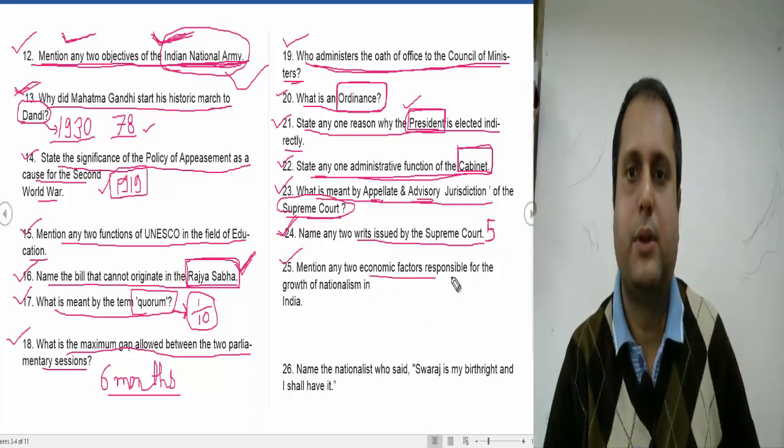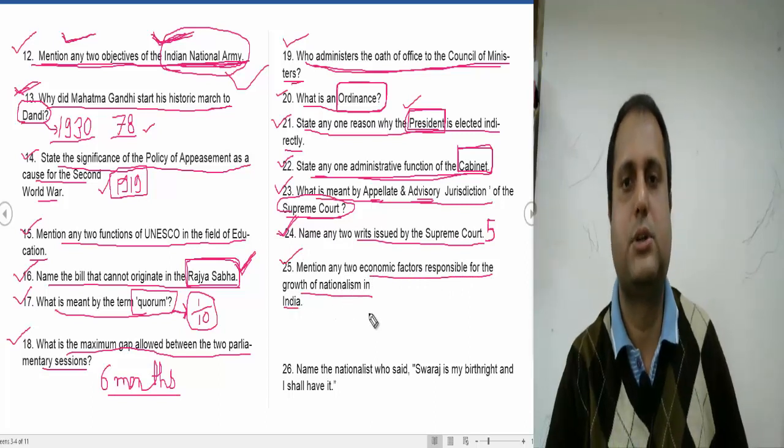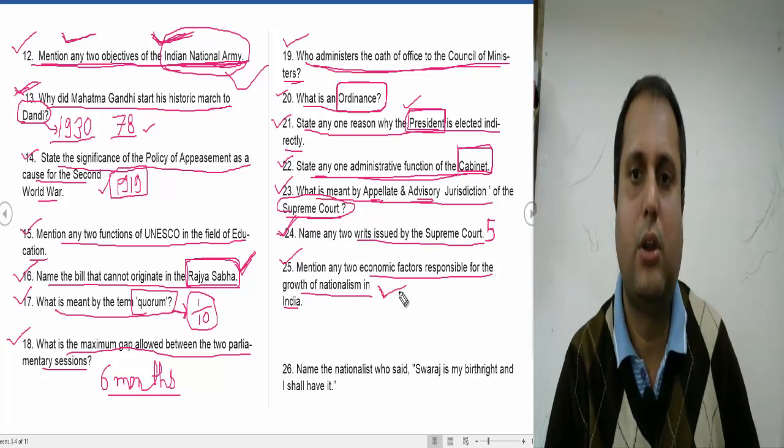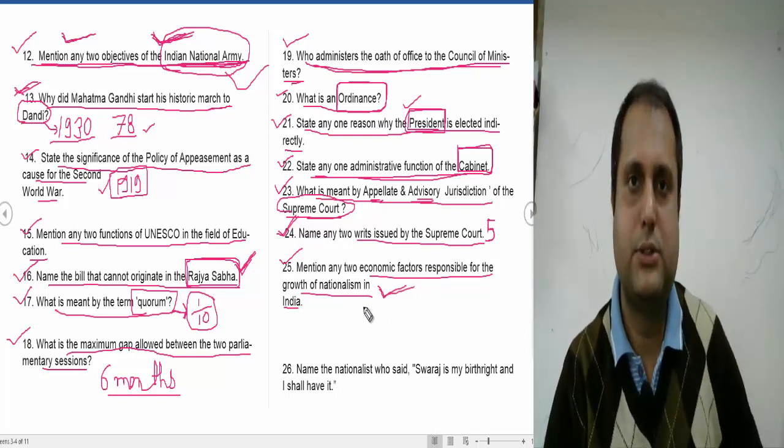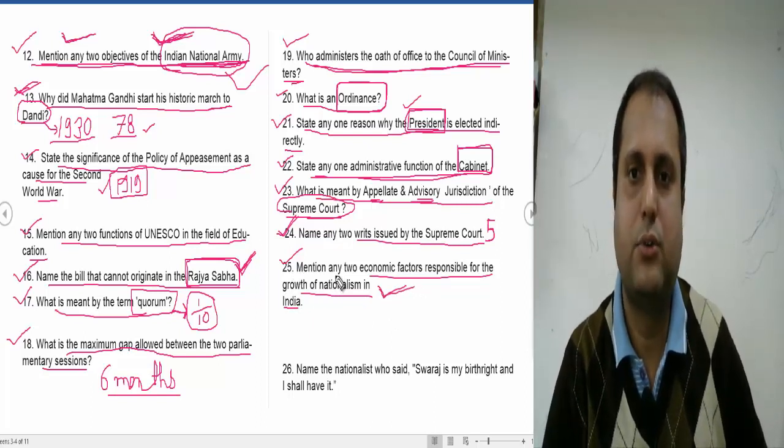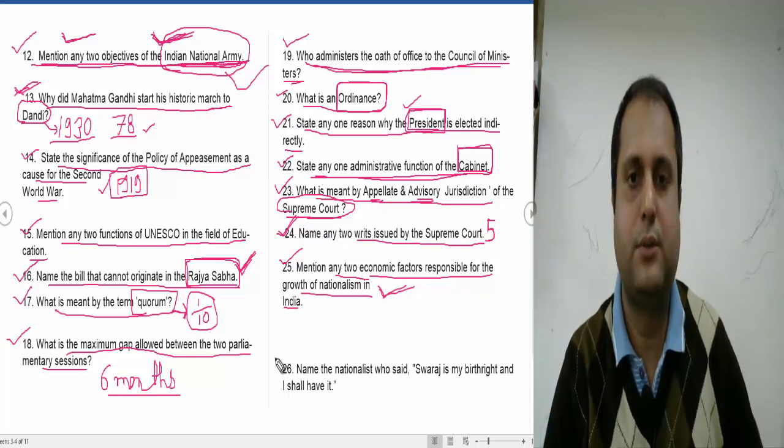Mention any 2 economic factors responsible for the growth of nationalism in India. The 2 economic factors are the drain of wealth and economic poverty. So many reasons are there. You have to write down any 2 reasons, but this question is an important one.